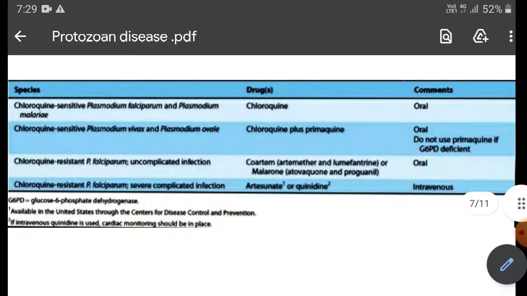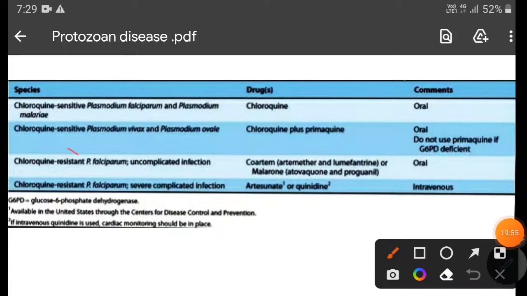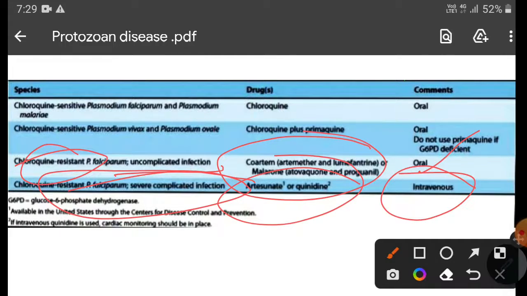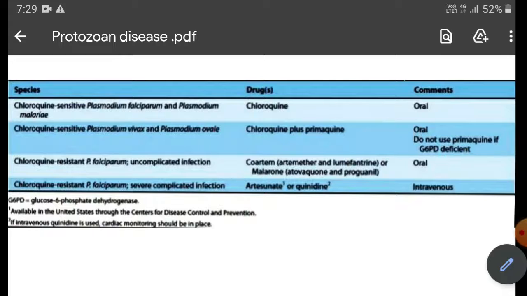Okay, so then for chloroquine resistant with uncomplicated infection, coartem and mefloquine can be given orally, and for chloroquine resistant Plasmodium falciparum with complicated infection, artesunate and quinidine can be given intravenously. Okay, so 4 kinds of drug.